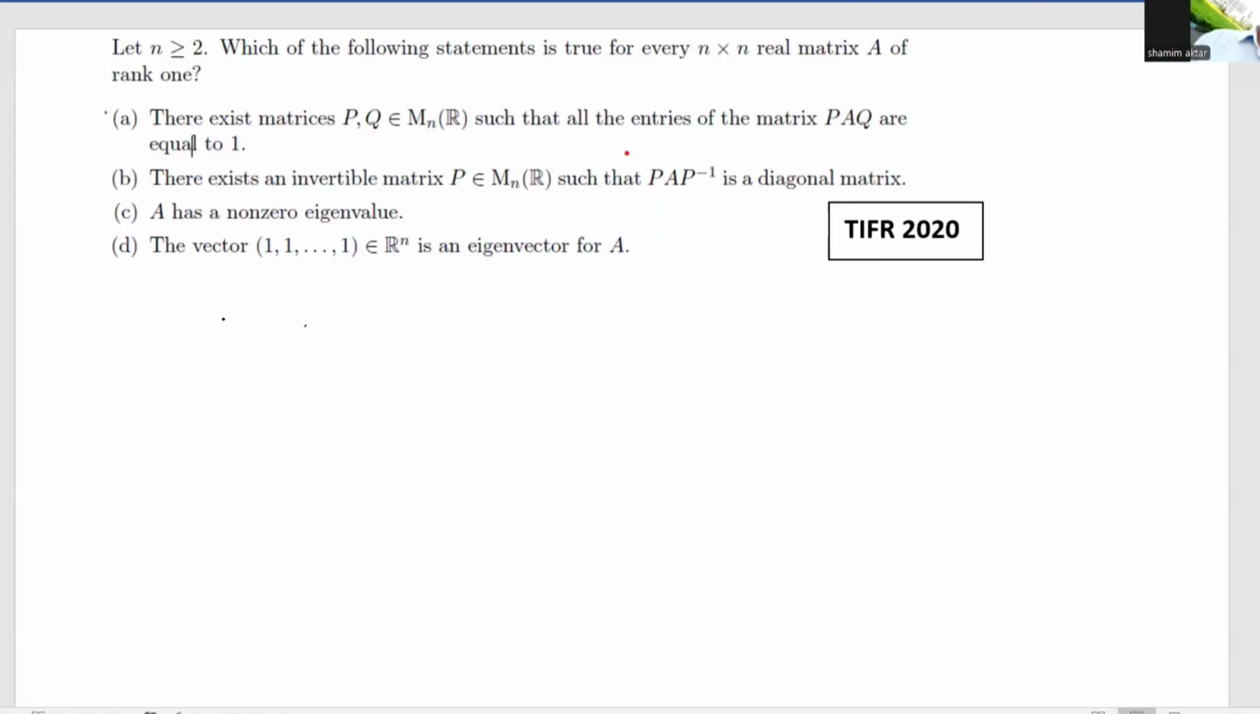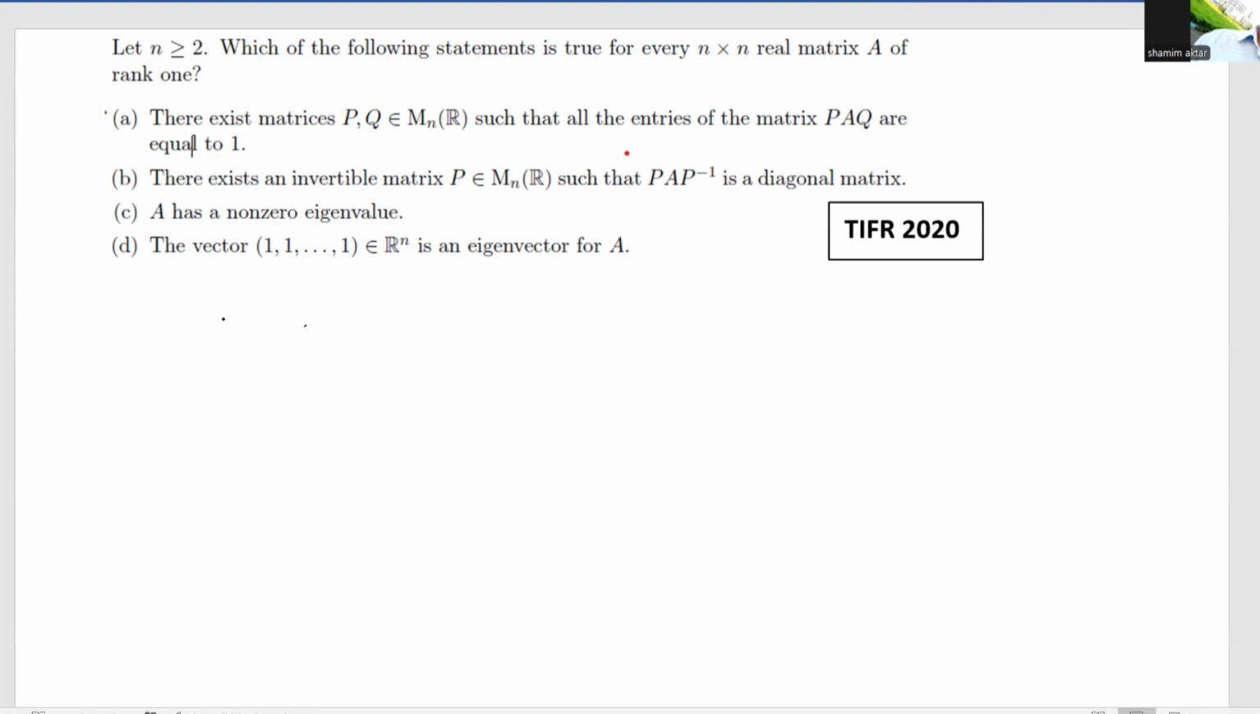Today we will discuss a TIFR exam question. Given that n is greater than or equal to 2, which of the following statements is true for every n cross n real matrix A of rank 1? Option A says that there exist matrices P and Q belonging to M_n(R) such that all entries of the matrix PAQ are 1.